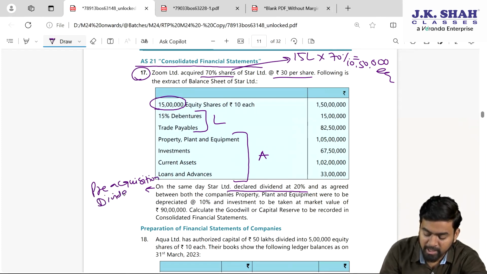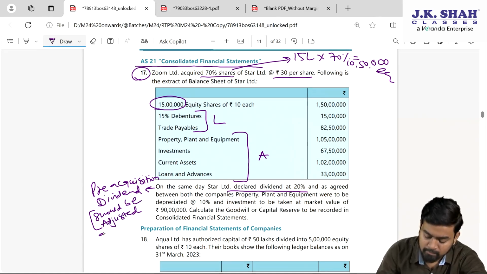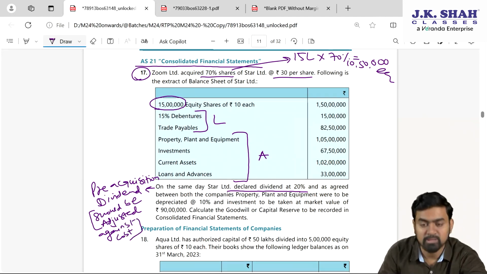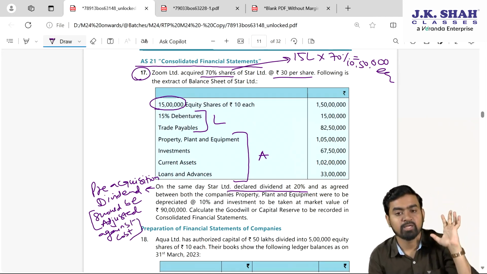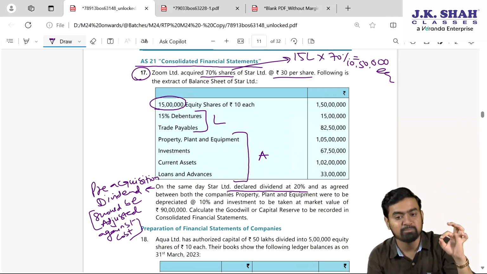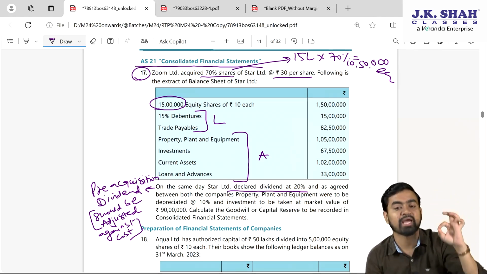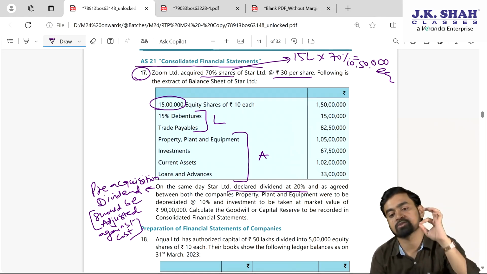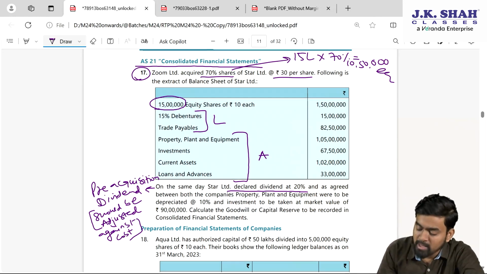Pre-acquisition dividend should be adjusted against cost, whatever you have paid. See, you have paid per share 30 rupees. So in that the dividend amount is included. So 30 rupees minus pre-acquisition dividend, you will come to know the actual amount spent for purchase of business 70%.